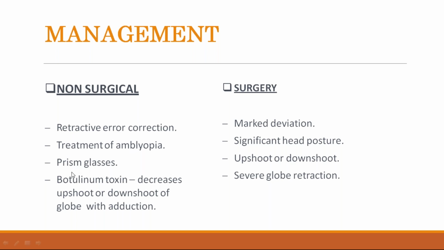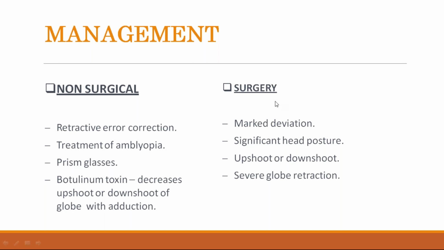Botulinum toxin can be injected into the extraocular muscles, the medial rectus and lateral rectus, to decrease retraction of the globe on adduction. For upshoot or downshoot, you should inject the toxin into the superior rectus and inferior rectus muscles. So botulinum toxin is used when there is an upshoot or downshoot, to decrease the upshoot or downshoot of the globe on adduction.